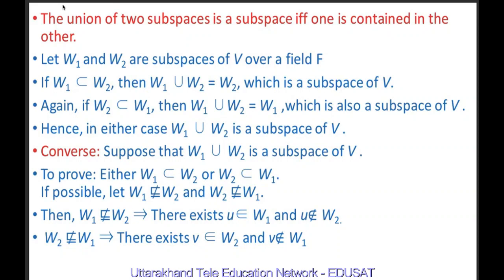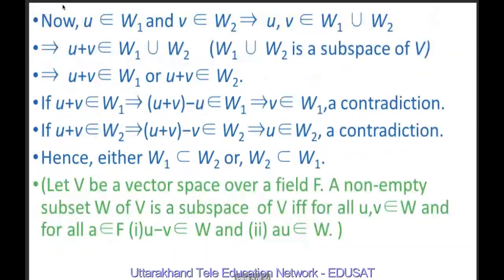So now we will prove that either W1 is a subset of W2 or W2 is a subset of W1. If possible, let W1 not be a subset of W2 and W2 not be a subset of W1. If W1 is not a subset of W2, then there must exist some element U belonging to W1 which does not belong to W2. Similarly, if W2 is not a subset of W1, then there must exist some element V belonging to W2 such that V does not belong to W1.